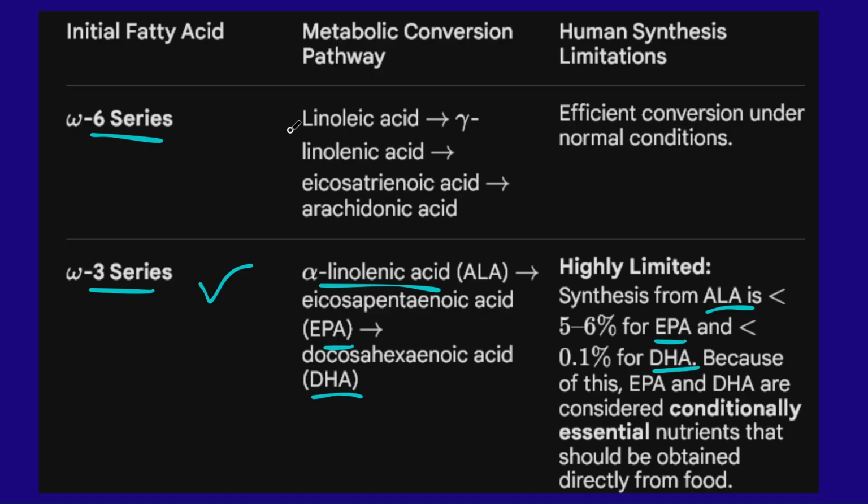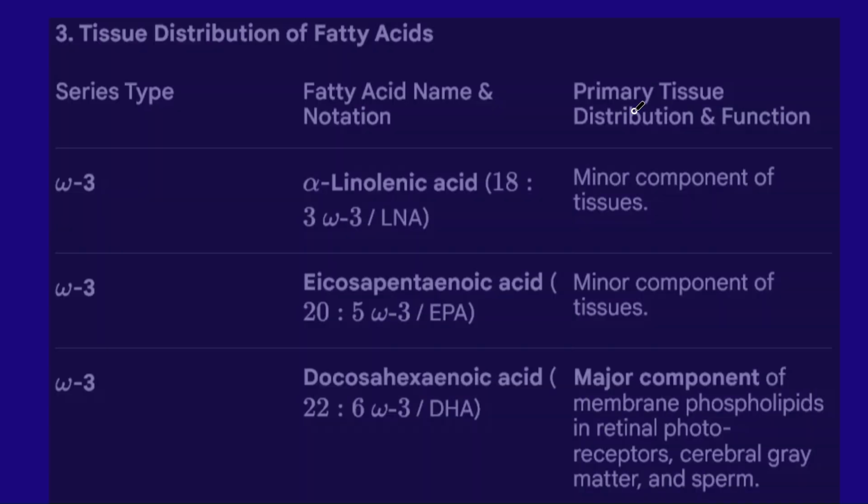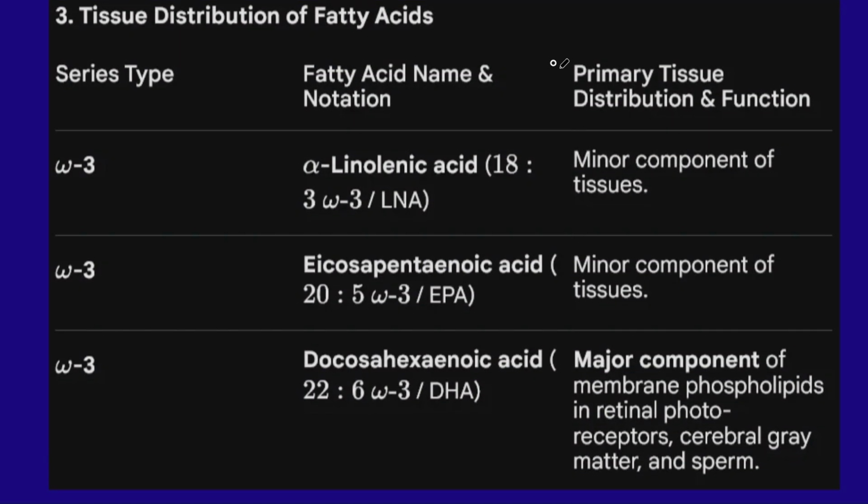Omega-6 conversion includes linolenic acid converted into gamma linolenic acid, which is converted into eicosapentaenoic acid, and then converted into arachidonic acid. These are essential conversions which happen under normal conditions in the body. Only under normal conditions will these conversions happen.